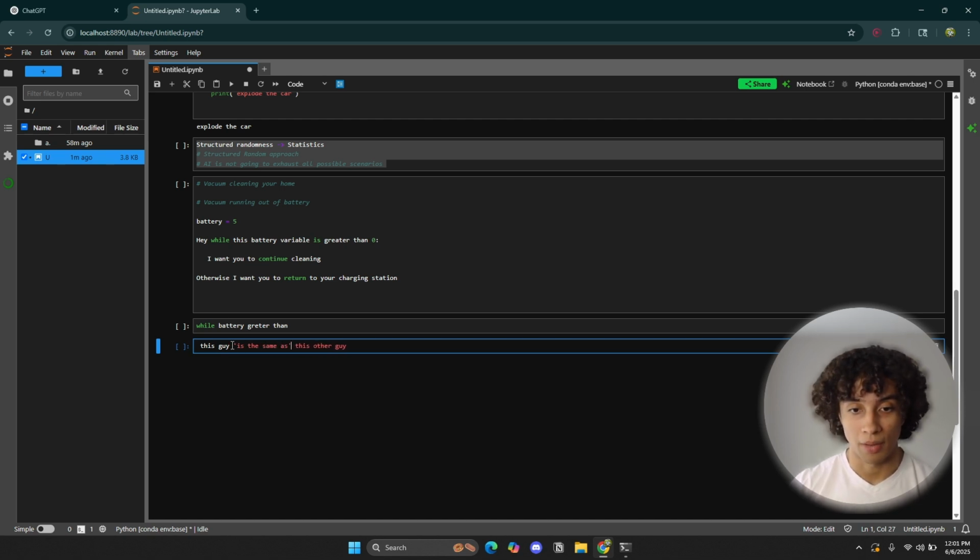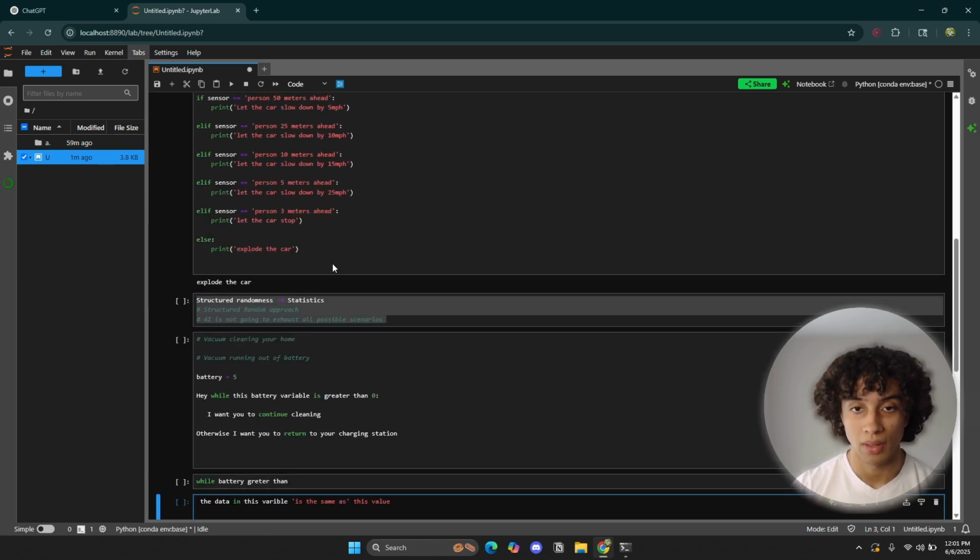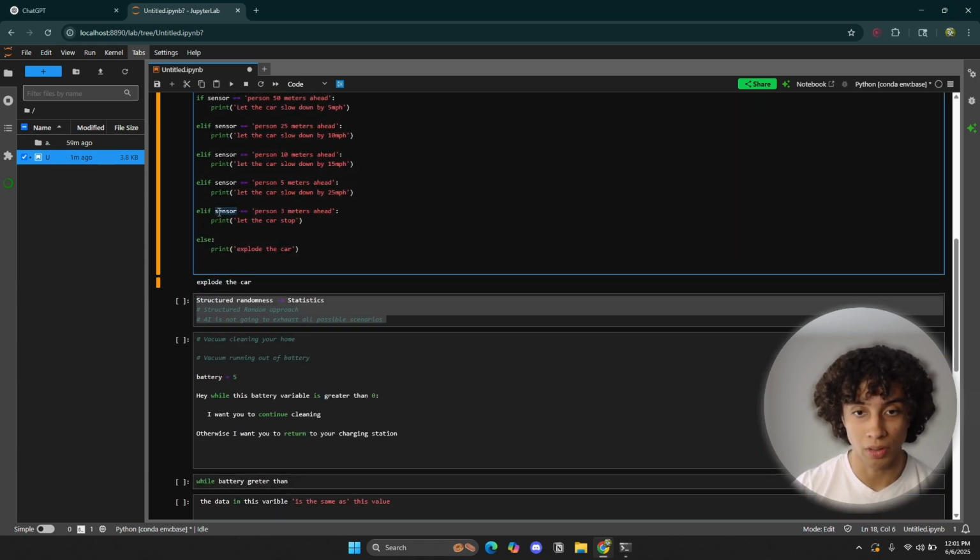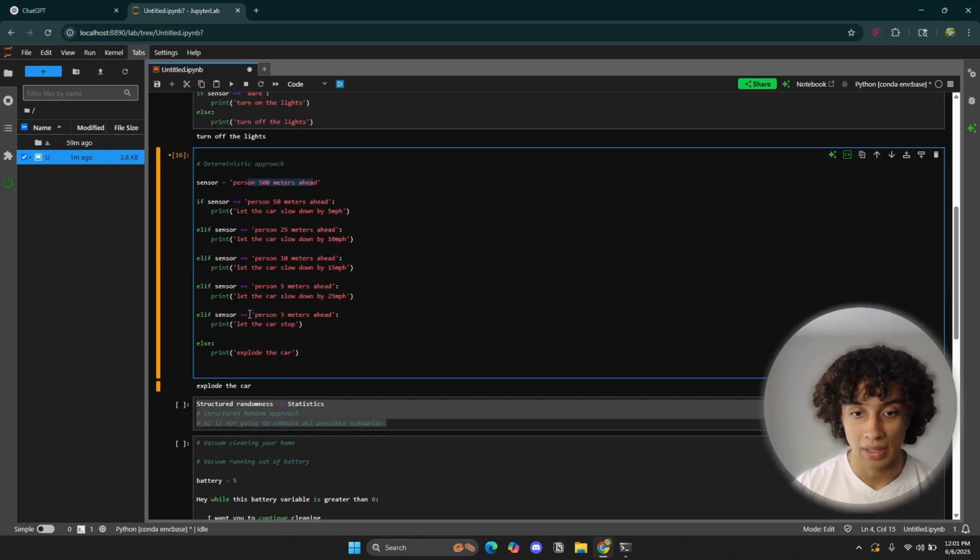So the data in this variable, which is up here, is the same as this value right here. Are they the same as this other one?